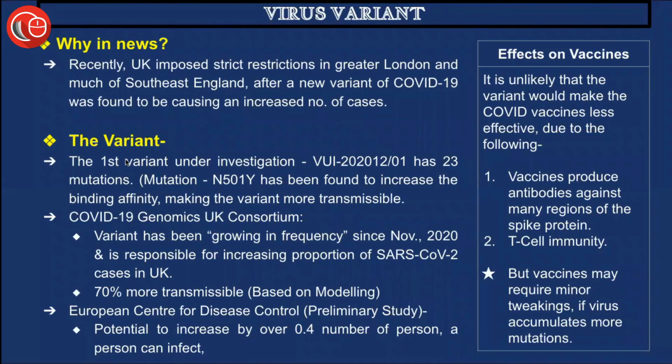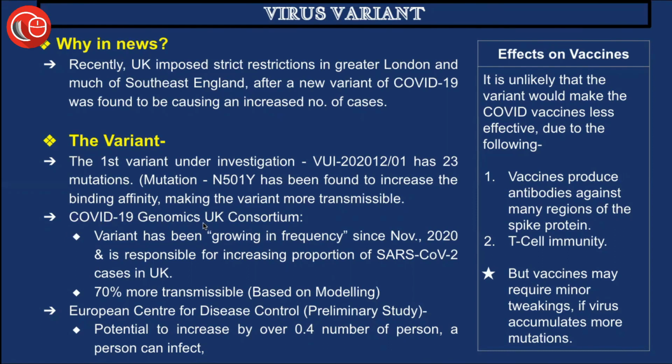Let's study this variant. This is the first variant under investigation, and it has 23. This is the name, and this is the exact mutation, N501Y, but you do not need to remember it specifically for your exam. Just keep in mind that this number can come up as a question, asking what this actually is. Your options might be given like a missile number, a satellite or some space innovation. You should remember this is the name of one new variant of the COVID-19 virus.